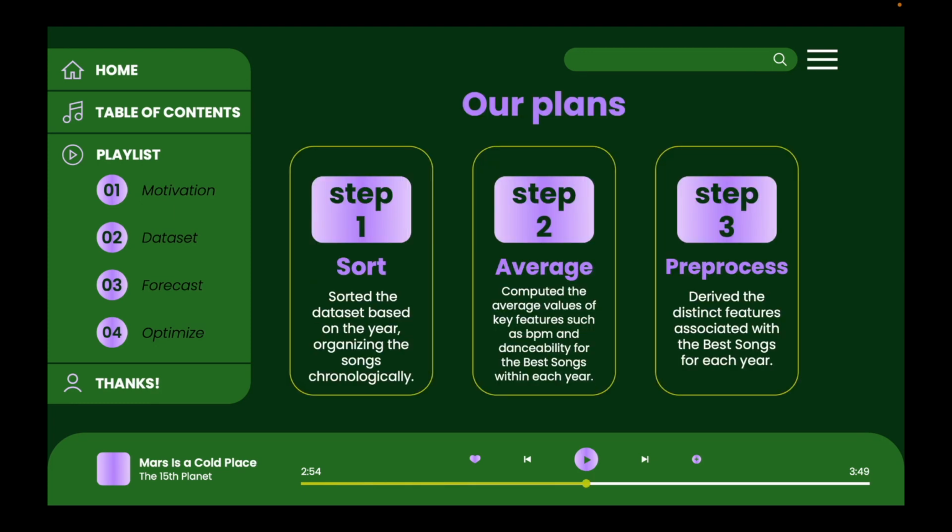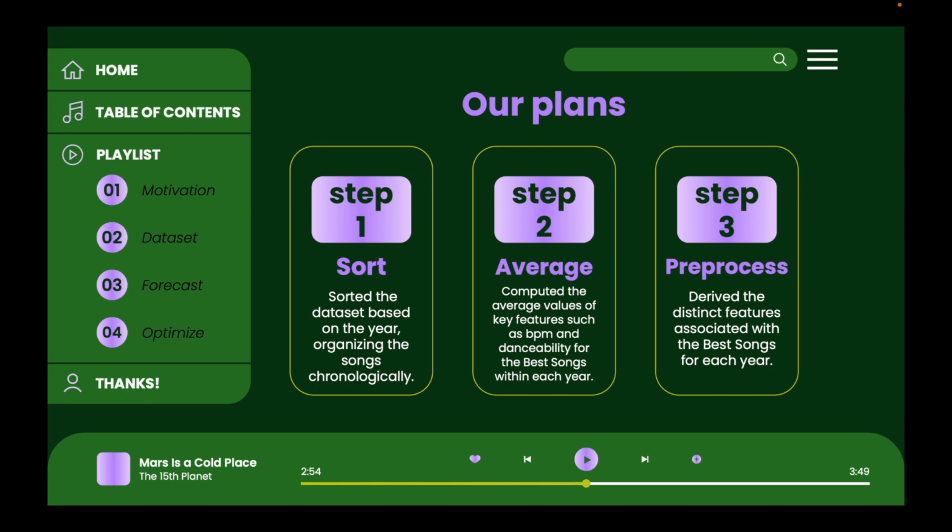So the first step, we needed to sort the data set based on the year, organizing the songs chronologically. And step 2, we compute the average values of key features such as BPM and danceability for the best songs within each year. And step 3, we have to pre-process the data.